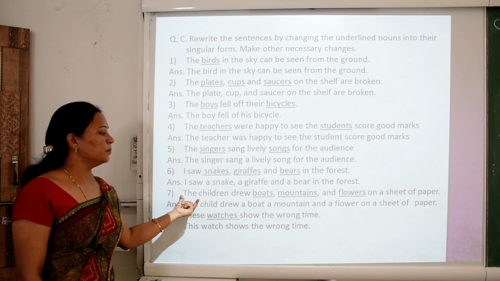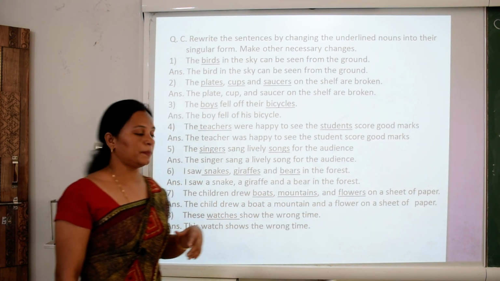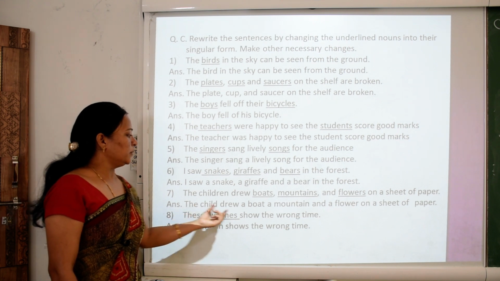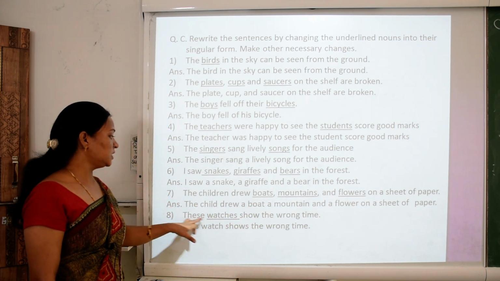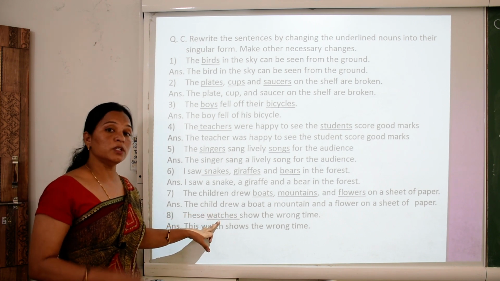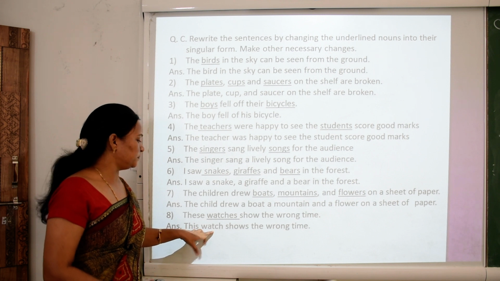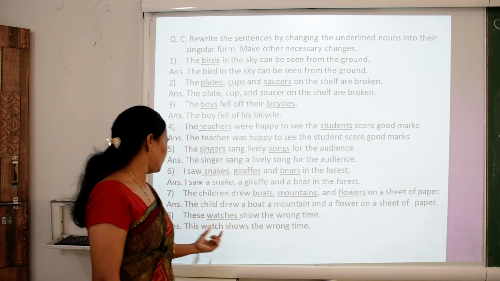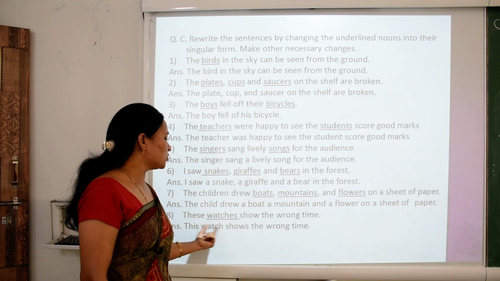The children drew boats, mountains and flowers on a sheet of paper. The child drew a boat, a mountain, a flower on a sheet of paper. These watches, more than one watch. Then watches become watch. These watches show the wrong time. These changes into this. This watch shows the wrong time.